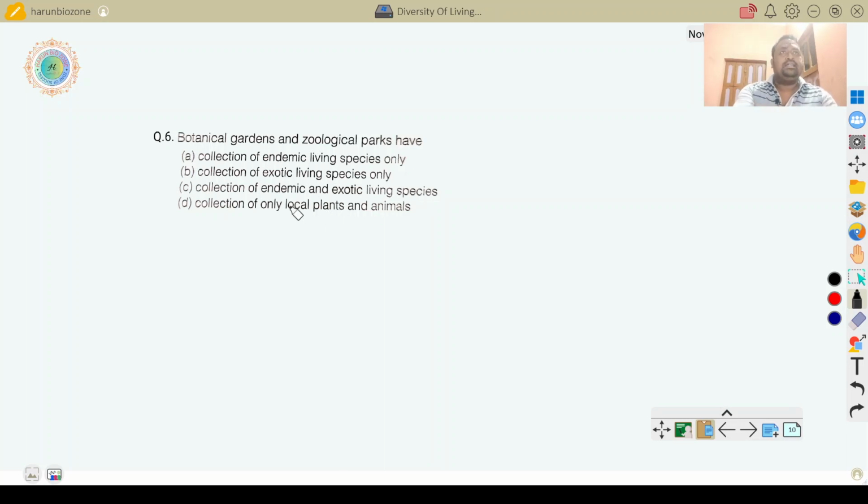The botanical garden, zoological park: collection of endemic and exotic living species. So, here C is correct. Endemic means local species, exotic means the species coming from outside of that particular region.